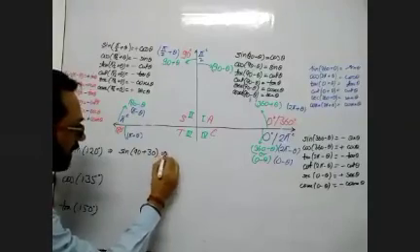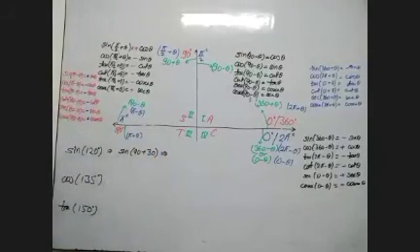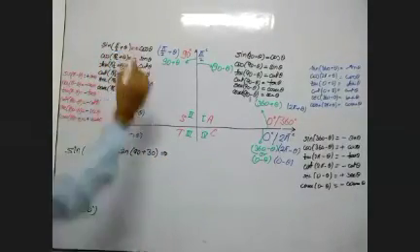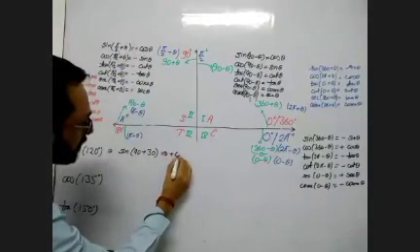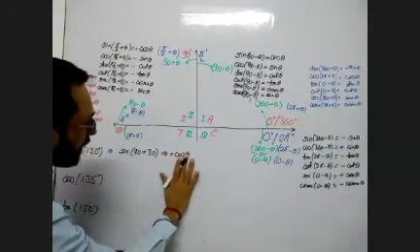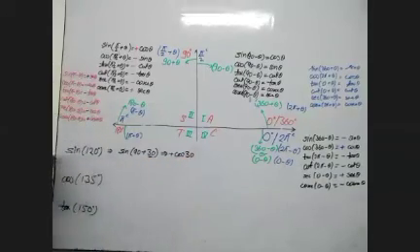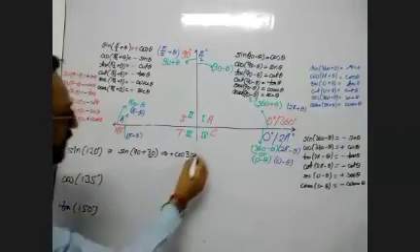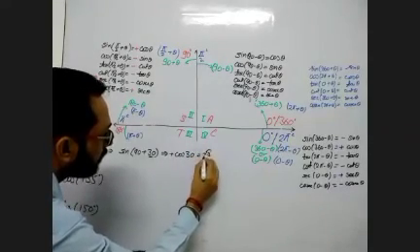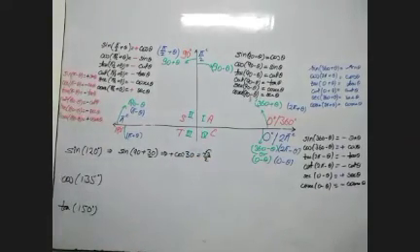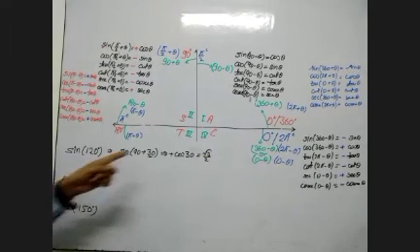So sine 90 plus theta is plus cos theta. Theta is right now 30, so the value of cos 30 is √3 by 2. This is the answer. Sine 120 is √3 by 2.